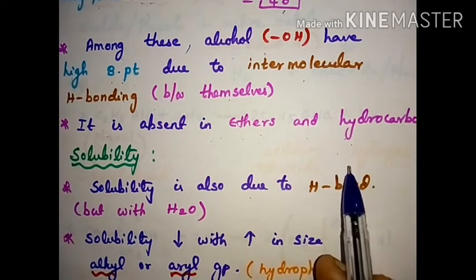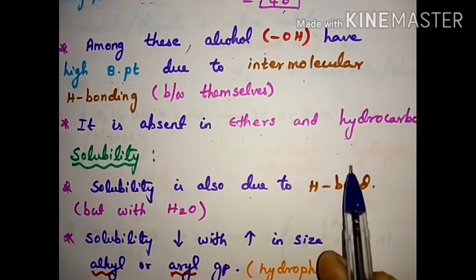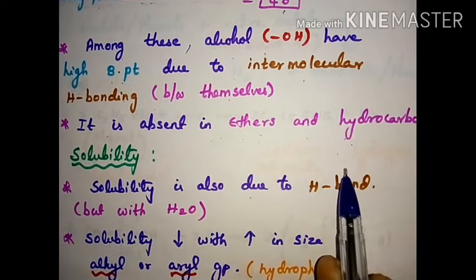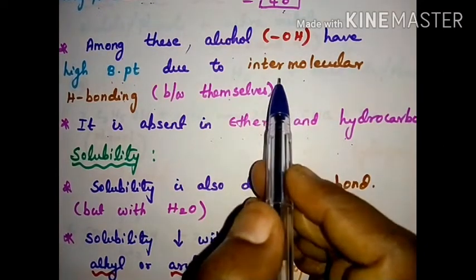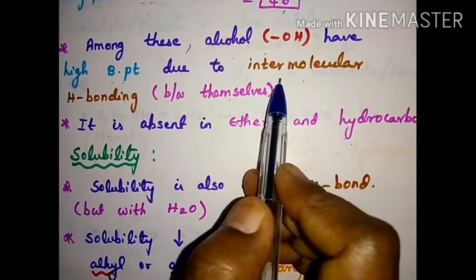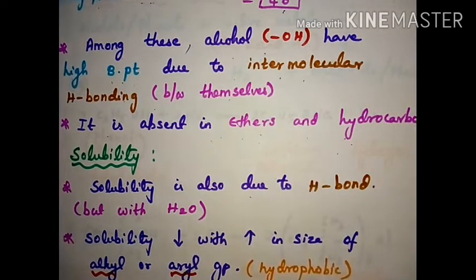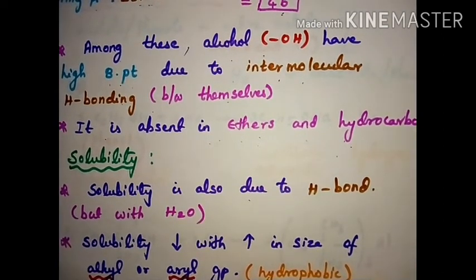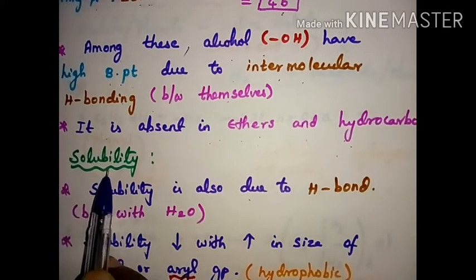So what is the concept we understand from the boiling point? Any compound which has a high boiling point, the main reason is intermolecular hydrogen bonding. Now it is solubility.